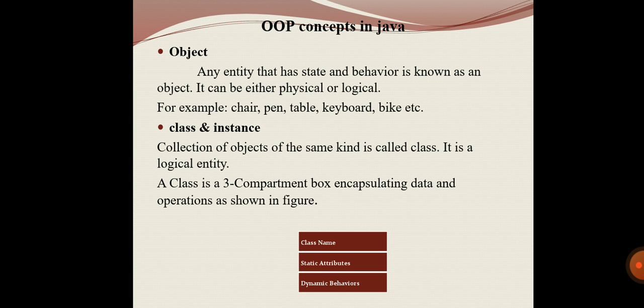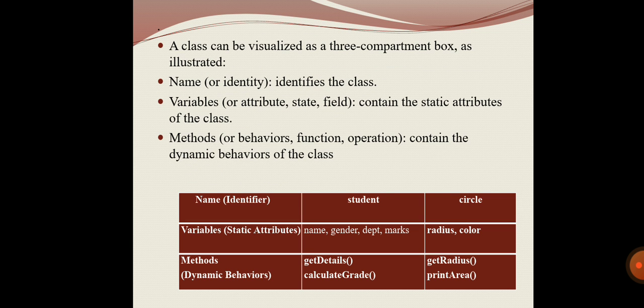The next one is the class structure. See here the example that is shown for the student as well as the circle. In the case of student, we are having the variables or the attributes, that is the name, gender, department, marks, then address, email, phone number, everything comes as the attribute. And the methods, we can get the detail, we can display the detail, and we can calculate the grade.